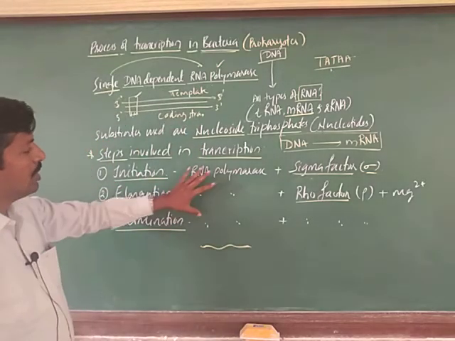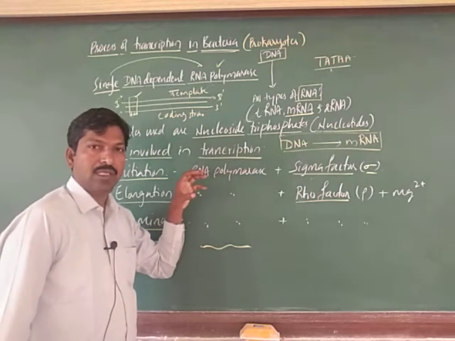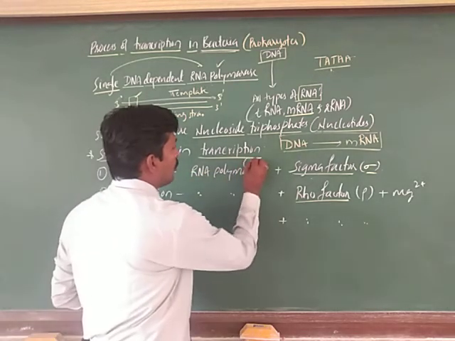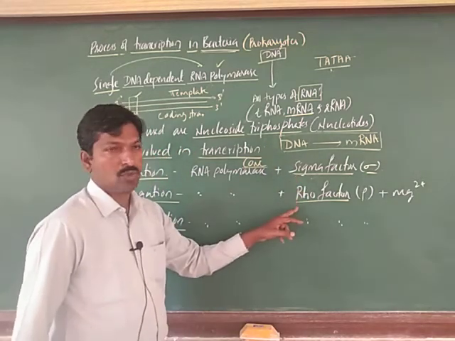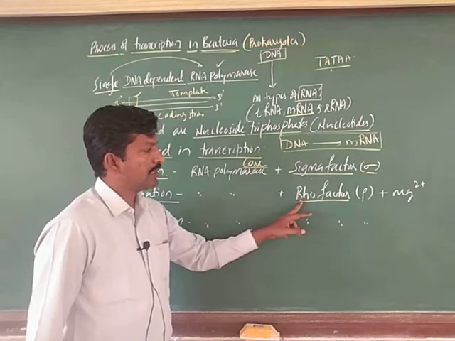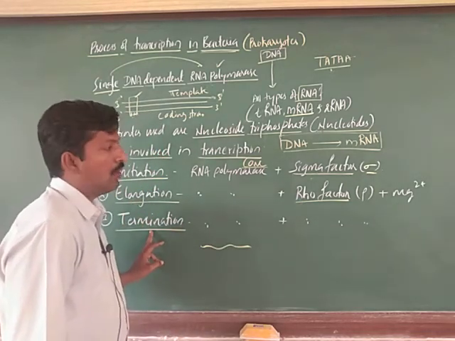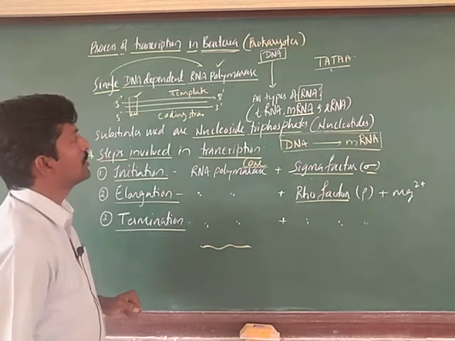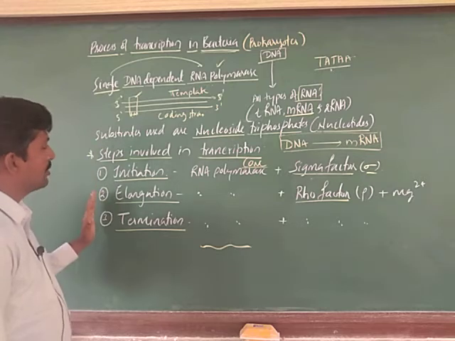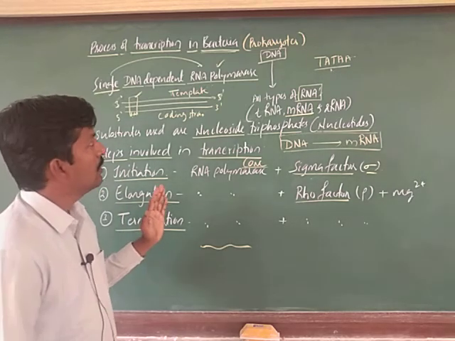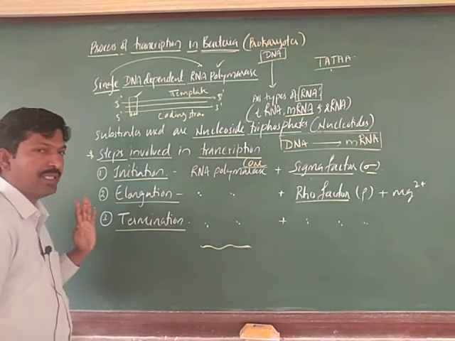Here the polymerase has 5 subunits, which are considered as the core unit, right. Along with these, the sigma factor is involved in initiation and the rho factor in elongation and termination, along with the presence of Mg2 plus, right. So, this is about the steps, and in the next video let us see the initiation, elongation and termination with the diagram.